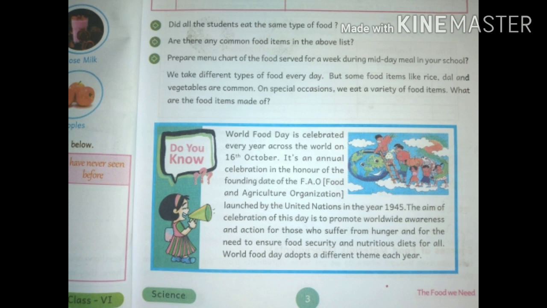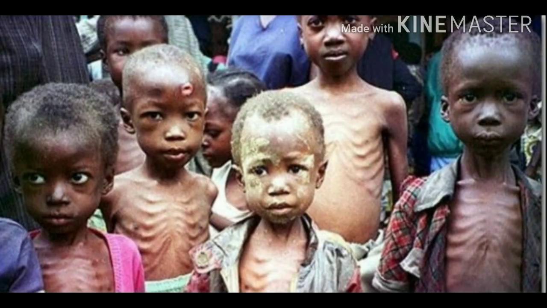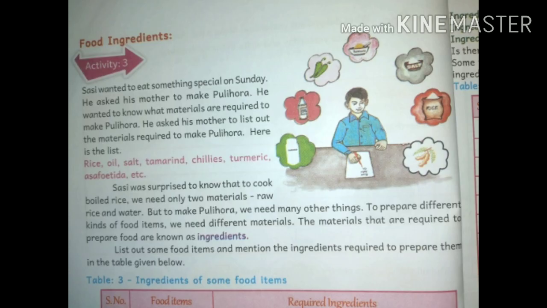You know, many are dying of hunger even today, isn't it? For example, in African countries, what are the poor countries there? Somalia, Uganda. So these countries are suffering with hunger, isn't it? Children, the third activity we see is about food ingredients.